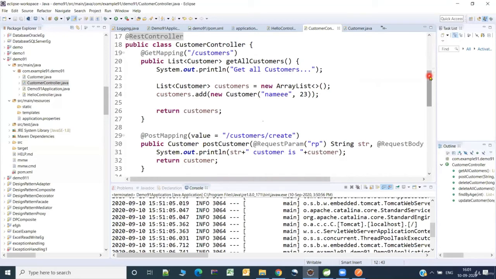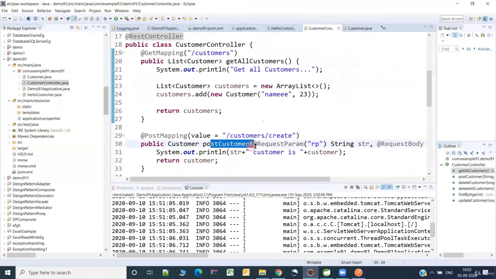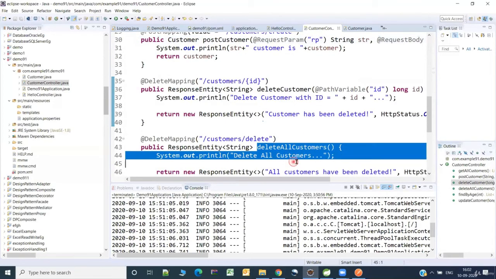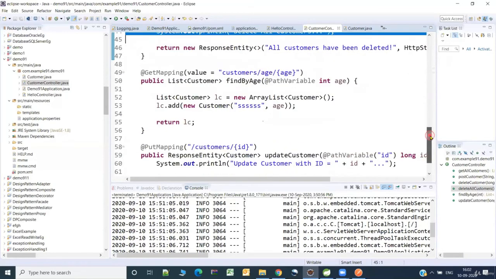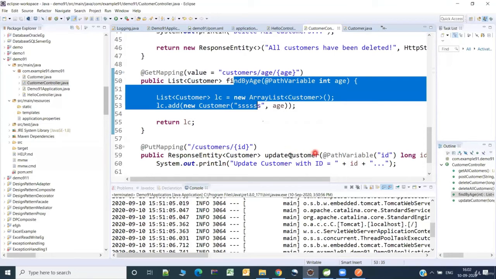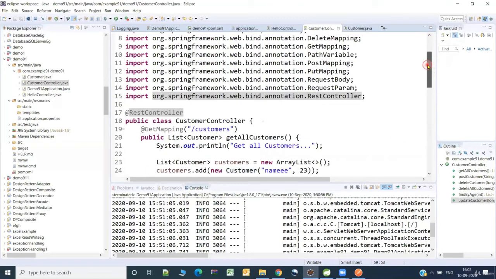You want to create a REST API endpoint to create a customer, to get all the customers who are available, to create a new customer, then to delete an existing customer, to delete all the customers, and to retrieve a specific customer by age, and to put, which means update an existing customer.